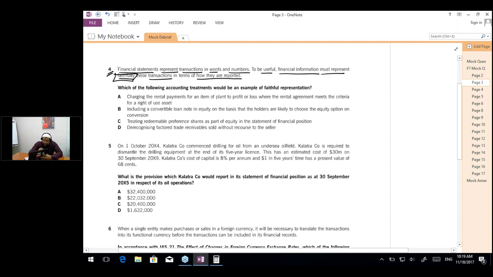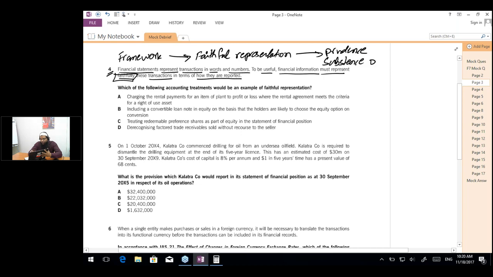So this question relates to the topic of the framework, where faithful representation means accounting for the transactions according to the prudence concept and the substance over form concept, that is, looking at the substance and not at the legal form. So the correct answer will relate either to the prudence concept or to the substance over form concept.